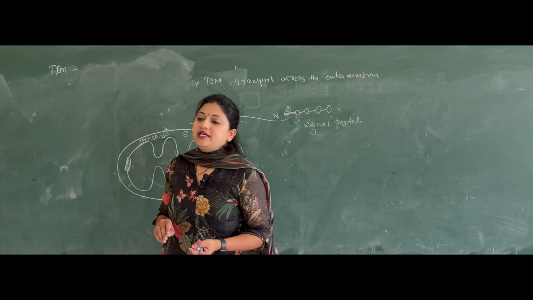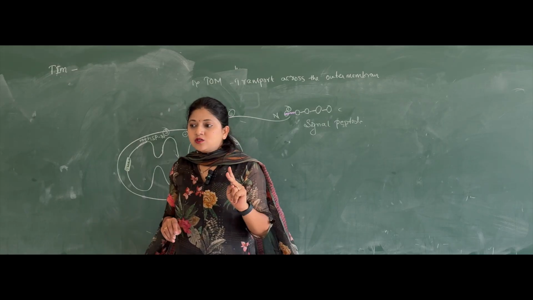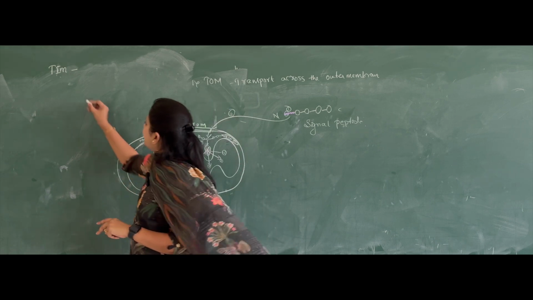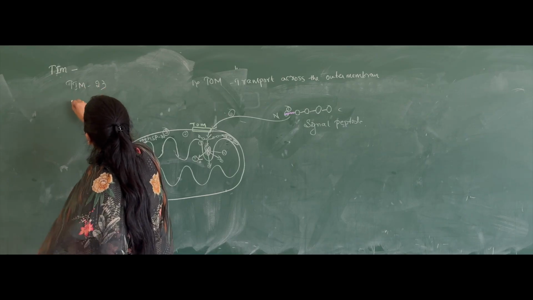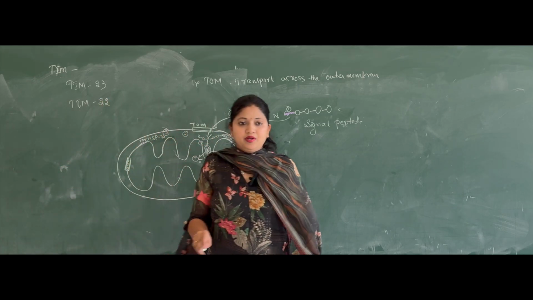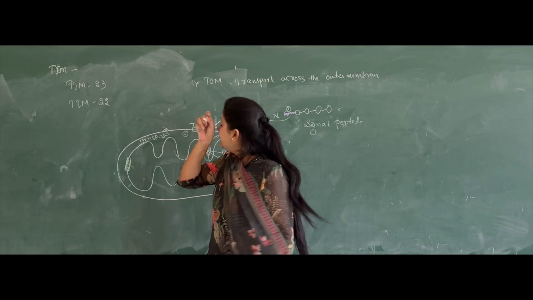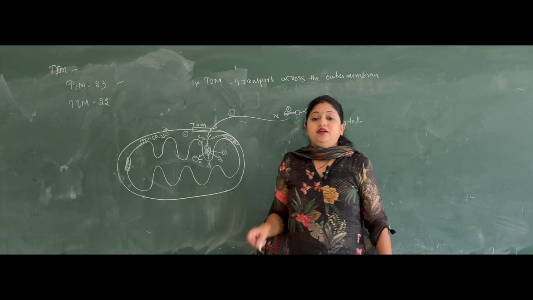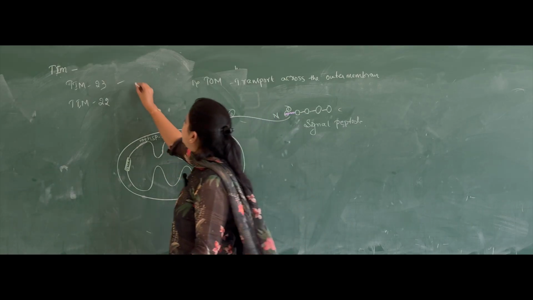So we usually see two subcomplexes in the Tim. The translocase of the inner membrane usually has two complexes. One is Tim 23, another one is Tim 22. So we call them Tim 23 and Tim 22. We'll first speak about Tim 23. Both are present on the inner membrane only. Okay, Tim 23 usually recognizes the N terminal signals.